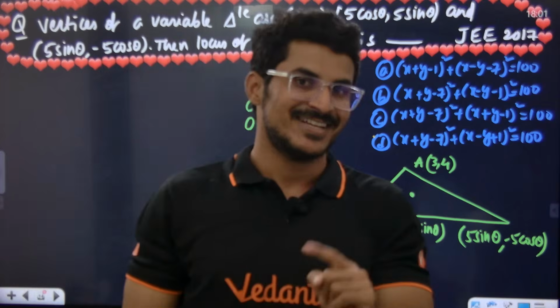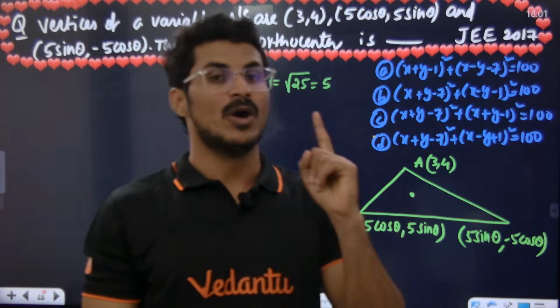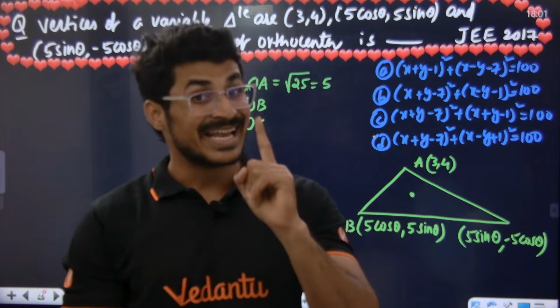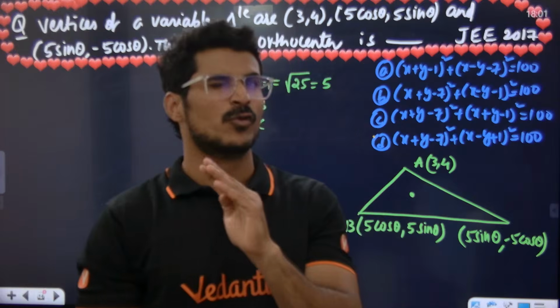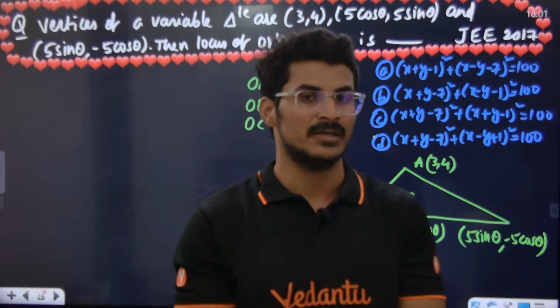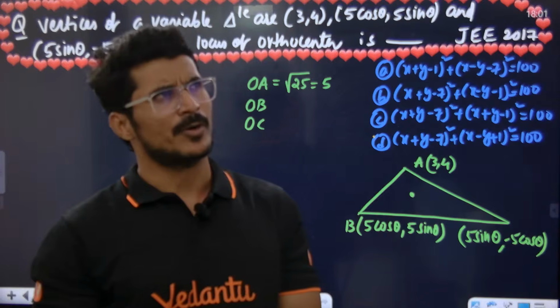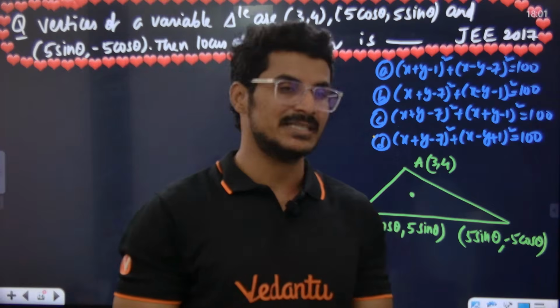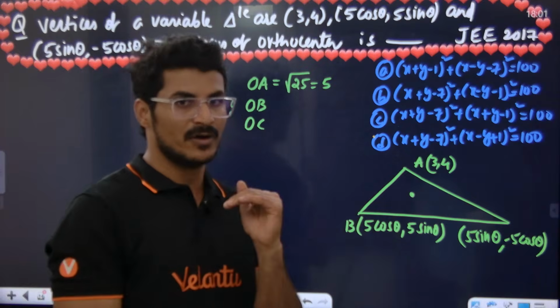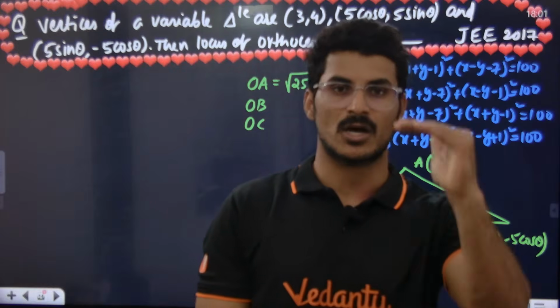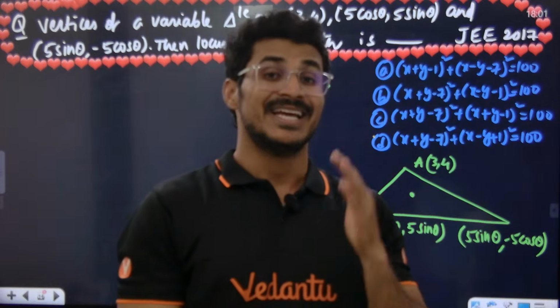Why do we find the distance of point A from the origin? I'll tell you. Those who have watched the straight lines JEE series, part 3 or part 4, I have taught you this. Whenever you find the orthocenter, circumcenter, incenter or centroid, check the nature of the triangle.